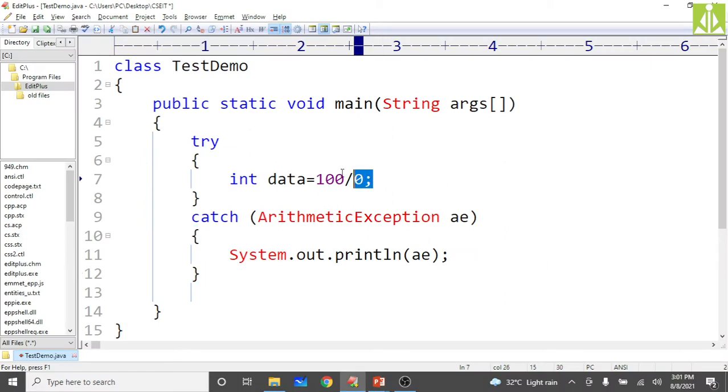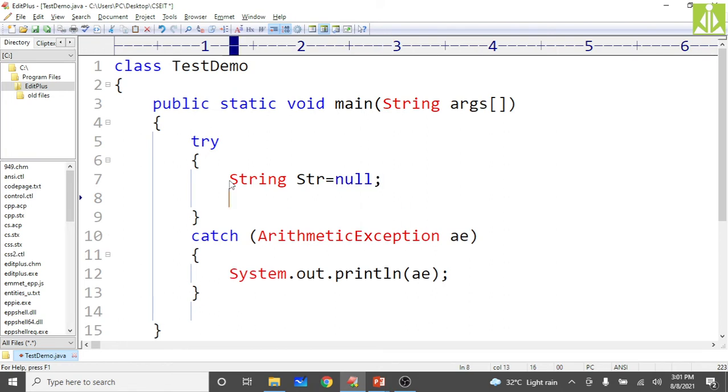So what I have done, I am creating a string. String str equals null, I'm assigning it null. Next thing, I'm trying to print with System.out.println.